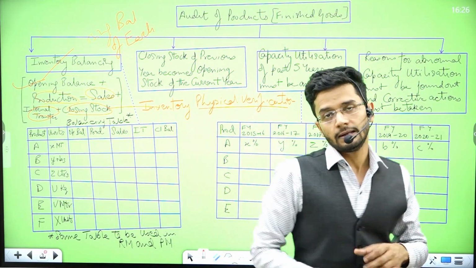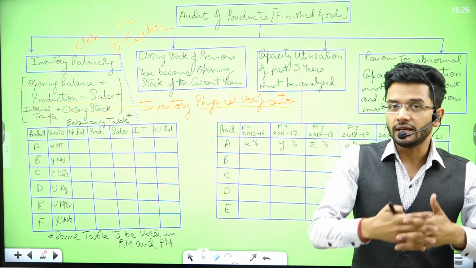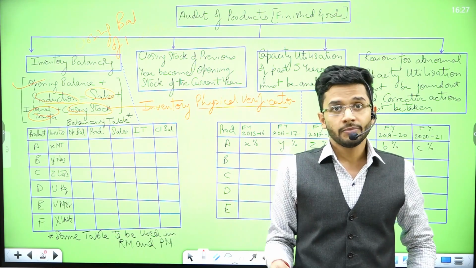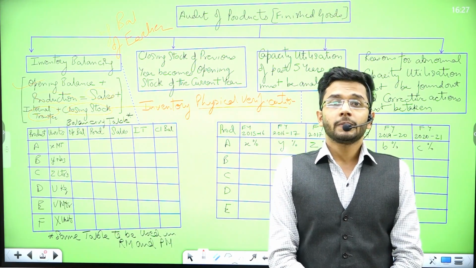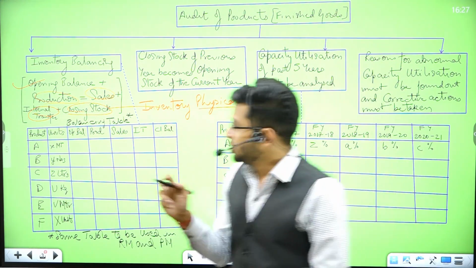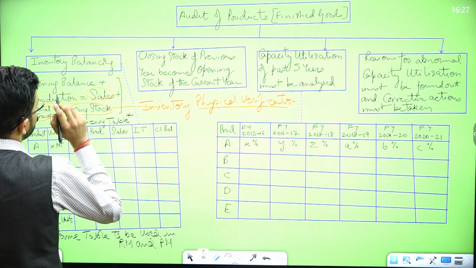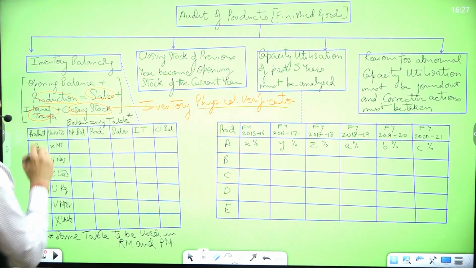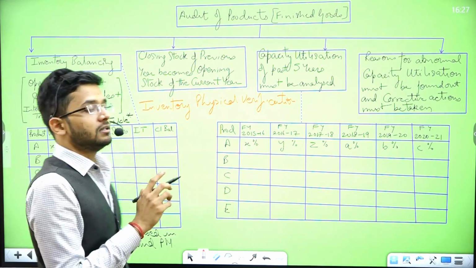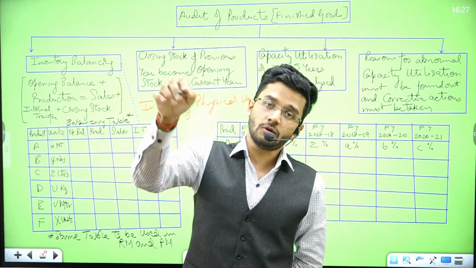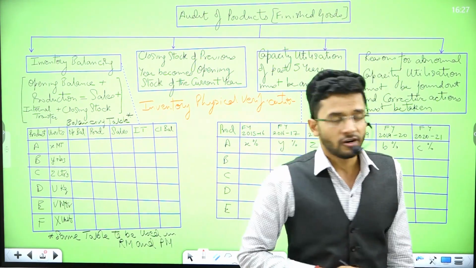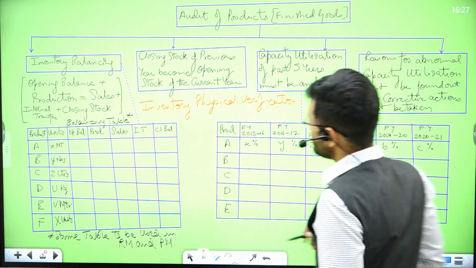physical verification. That is how we are going to check that this equation which the management is telling us is actually correct. And this equation will be computed in 2 manners. Number 1, in terms of units, which means quantity. So this equation will have quantitative figures. Then this equation will have figures in terms of rupees, okay, value. So inventory balancing will be done first in terms of quantity, second in terms of value.